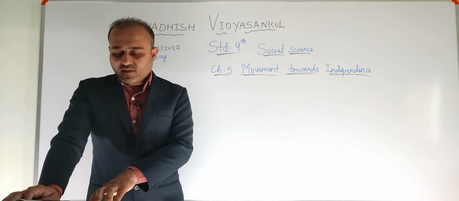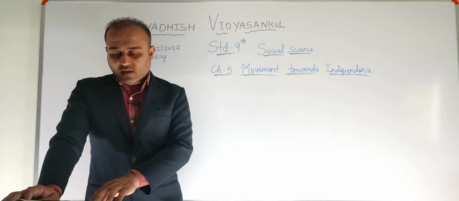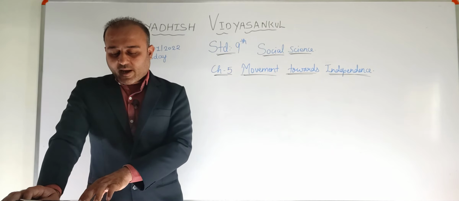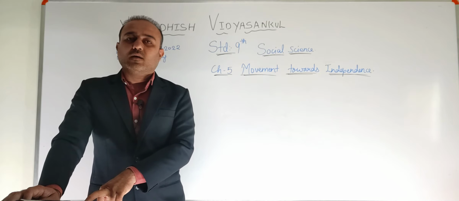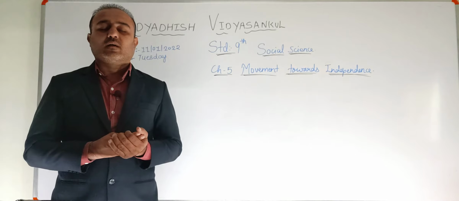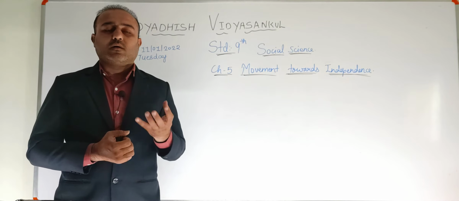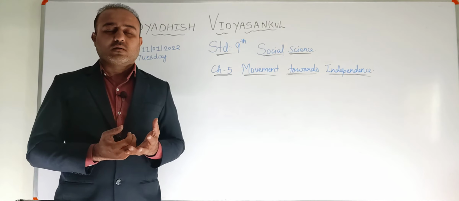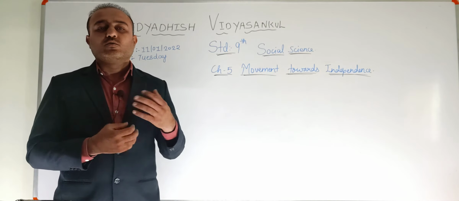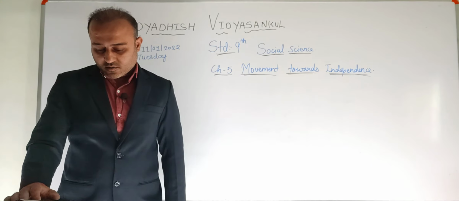The British police beat them mercilessly. Lathi charge, arrest, shooting and oppression. Oppression, again, earlier I had explained the meaning of this. If a person or a group has power, and if they are using that power in a very harsh or cruel way, it is known as oppression.